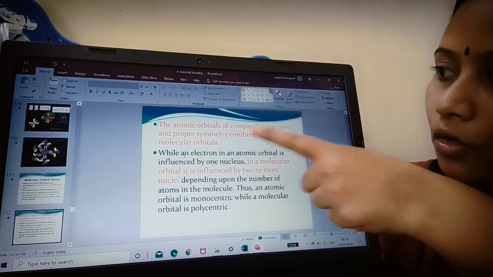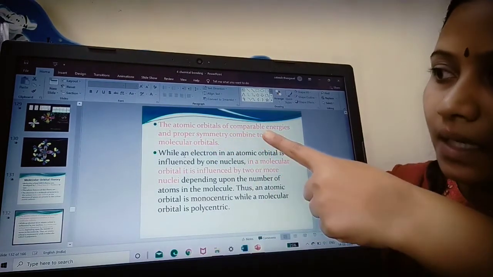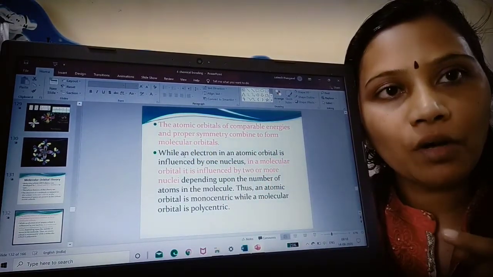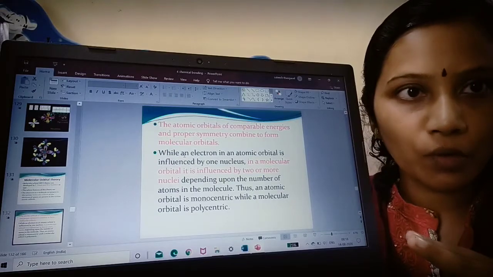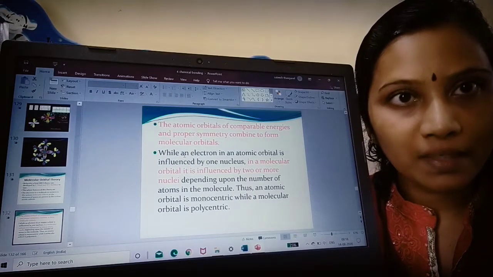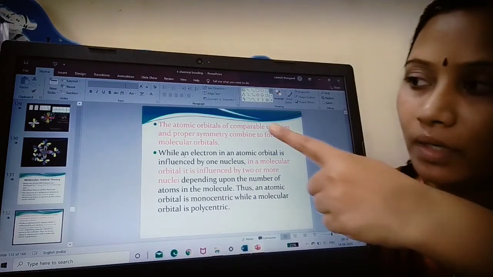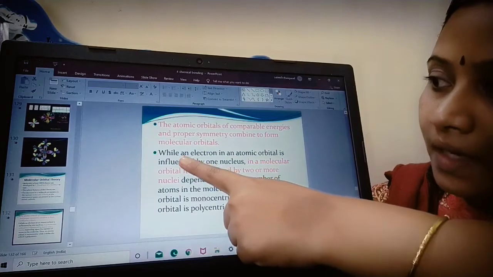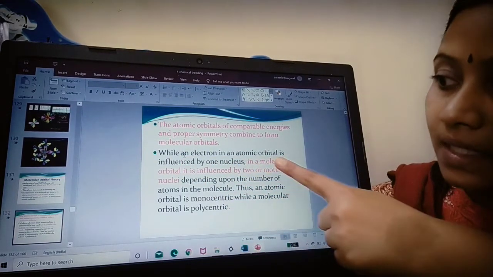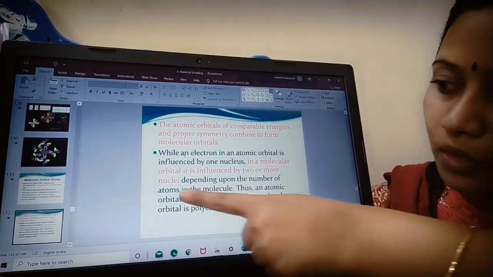Now the atomic orbitals of comparable energy and proper symmetry combine to form molecular orbitals. How is a molecule formed? When two atoms combine together to give you a molecule. When two atomic orbitals having proper symmetry and energy combine, I will be getting a molecular orbital. Now, an electron in an atomic orbital is influenced by one nucleus, while in a molecular orbital it is influenced by two or more nuclei depending upon the number of atoms.